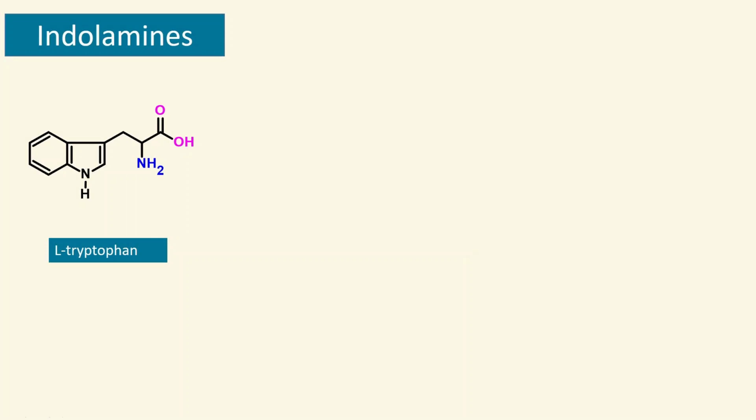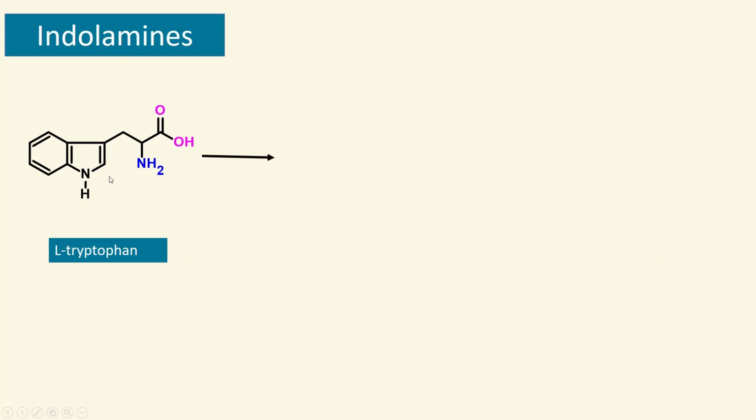Next, let's look at the types of receptors. Before we go to receptors, first let's look at the medicinal chemistry of this indolamine. Just to let you know, the unique thing about indolamine is the ring. The name of this ring is called the indole ring. That's where the indolamine name comes from, right?